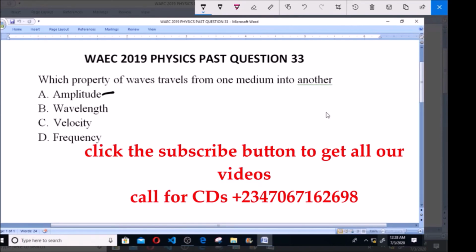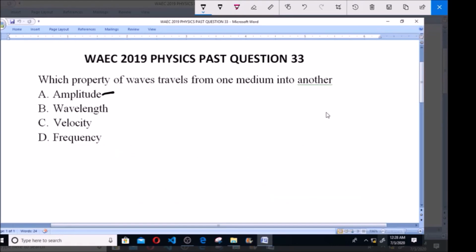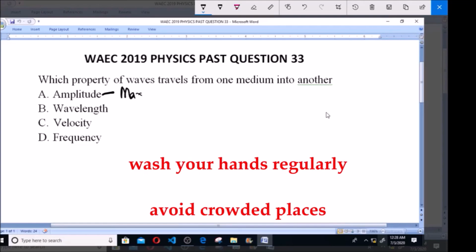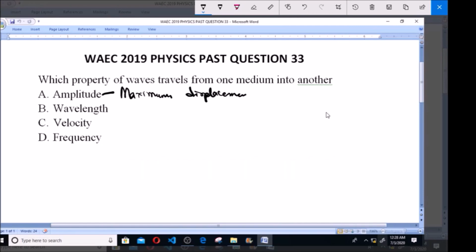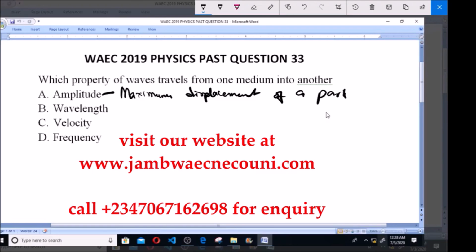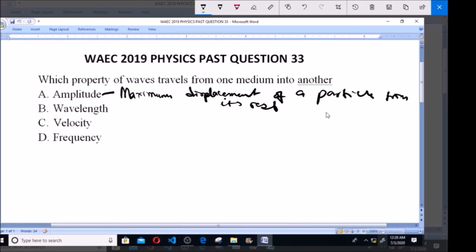Amplitude is the maximum displacement of a particle from its rest position. So whenever you talk about amplitude, we say it is the maximum displacement of a particle from its rest position.